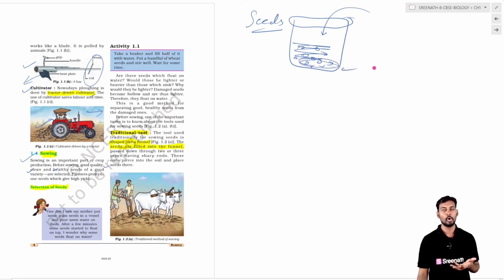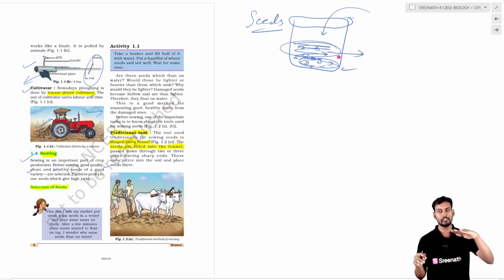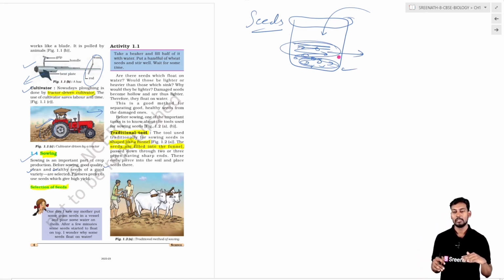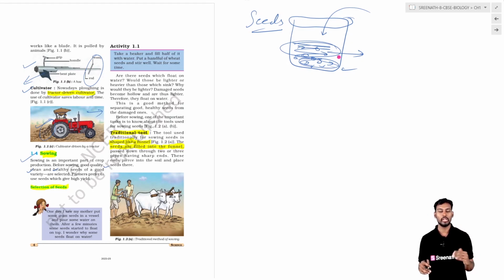The seeds which are sedimented at the bottom are very good seeds because they have a heavier embryo, whereas the seeds lying at the surface of the water are the low quality seeds.